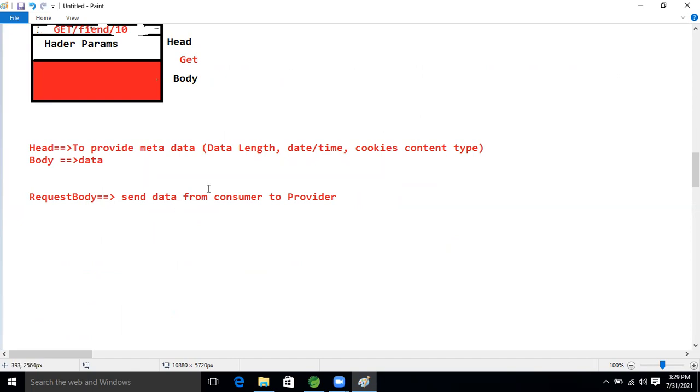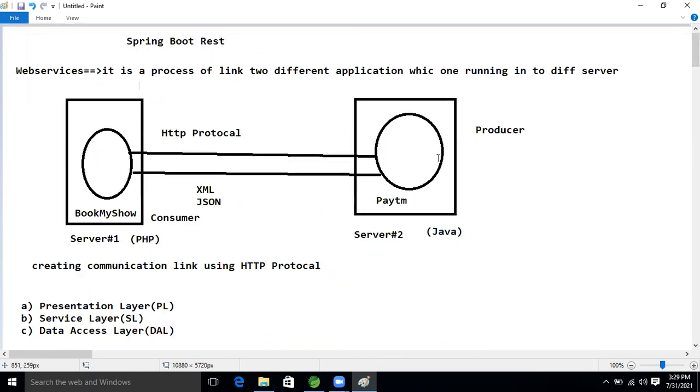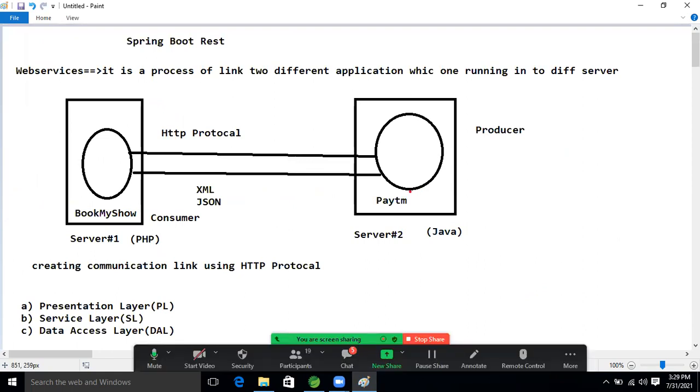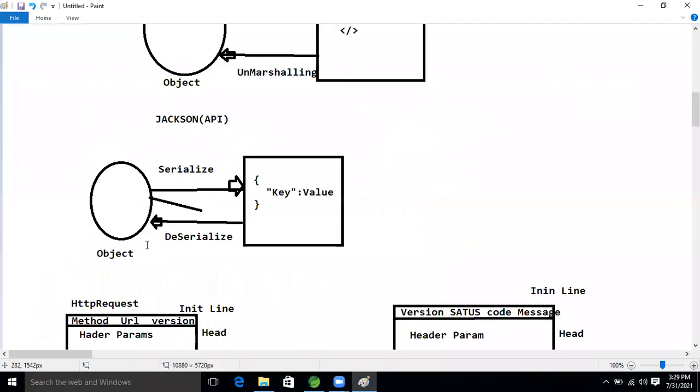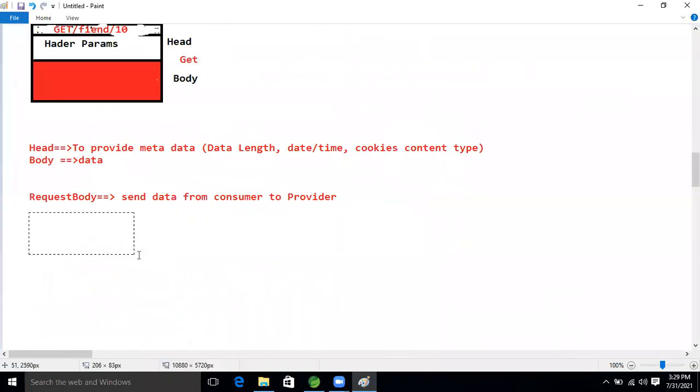But if I want to send the data in XML or JSON format from producer to consumer, which object will there be? Response body. Response body will be there.